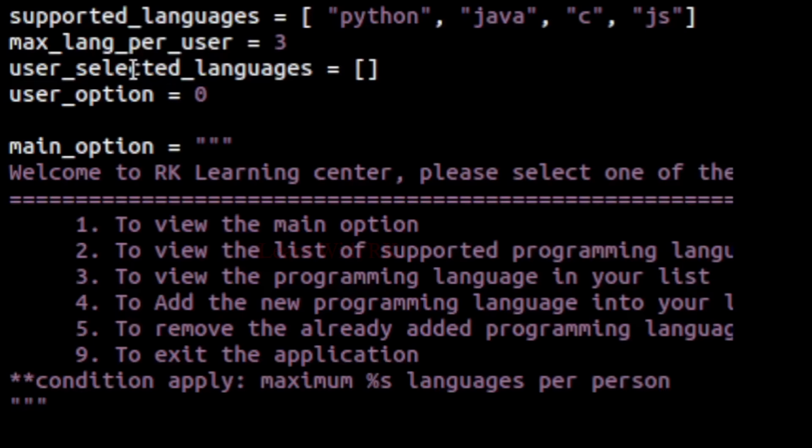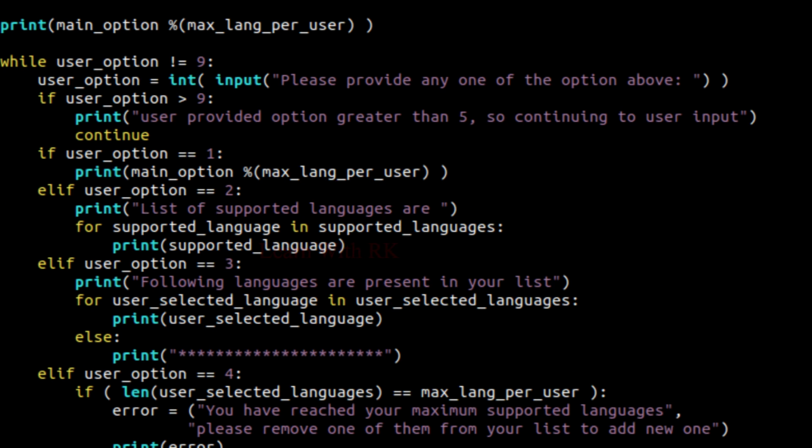Option 4 to add a new program to their list. Option 5 to remove a program already added to their list. Option 9 to exit the application. And I have also added a constraint that every person can add up to 3 languages to their list. First, I have declared the while loop with the condition for when it should stop. When the user provides option 9, the while condition becomes false and it stops its execution.